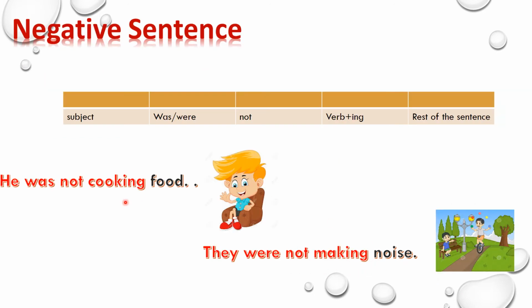Now the negative sentence, same thing. First the subject, then the auxiliary verb, that is was or were, then not because it is a negative sentence, then verb plus ing and the rest of the sentence. He was not cooking food. So subject, was, auxiliary verb, then not, negative sentence, and cook, verb plus ing, and the rest of the sentence.